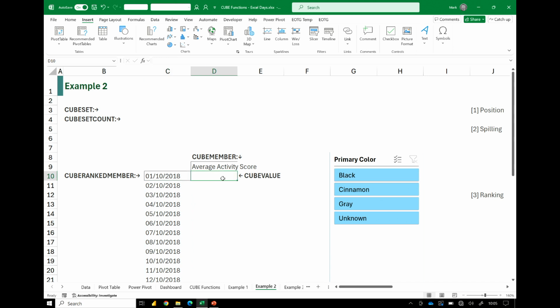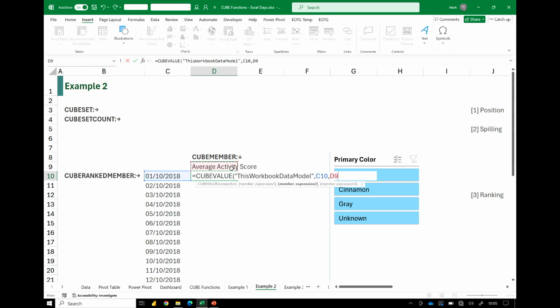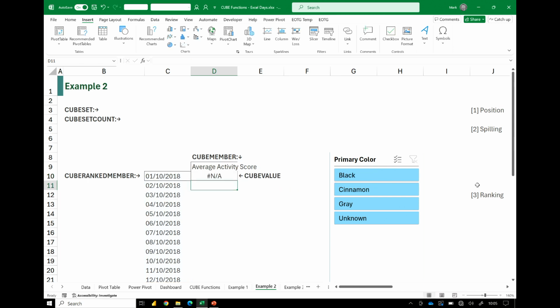So let's come to our cube value. Equals cube value. We're going to have this work with the data model. So if I connect to my cell, D9, let's dollarize that. And we all know about spill references, don't we? C10 hash. Are you ready to whoop and holler? Are you ready? Yeah, it doesn't work.